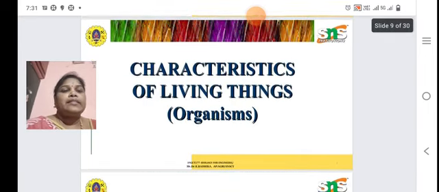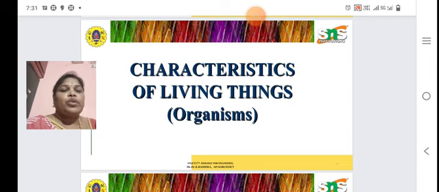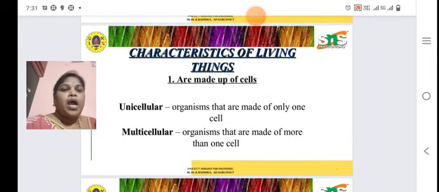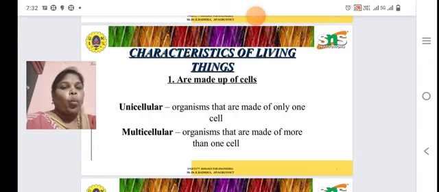Then characteristics of living things. First one is that they are made up of cells. There are two types: first is unicellular, then multicellular. Unicellular: organisms that are made up of only one cell are called unicellular. Organisms that are made up of more than one cell are called multicellular.